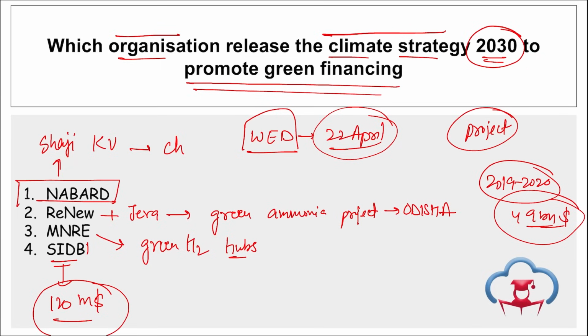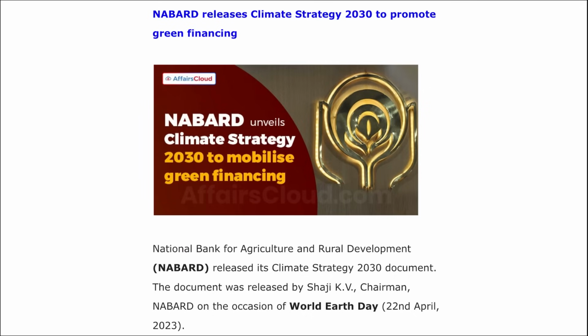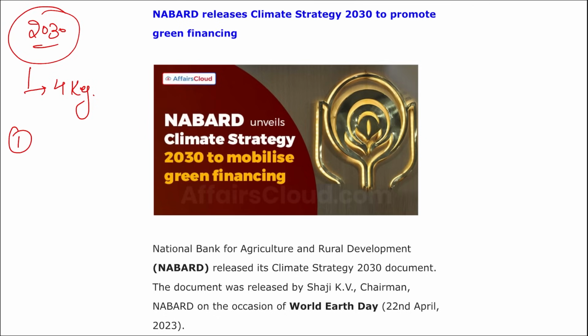Apart from this, friends, if we look at some of the key players of Climate Strategy 2030, this strategy is based on 4 key pillars. First, accelerating green lending across sectors, that means more and more money can be lent so that more and more green projects can be funded. Second, playing a broader market-making role.